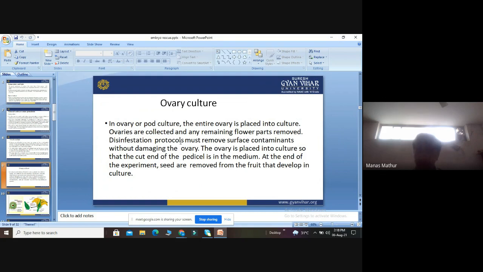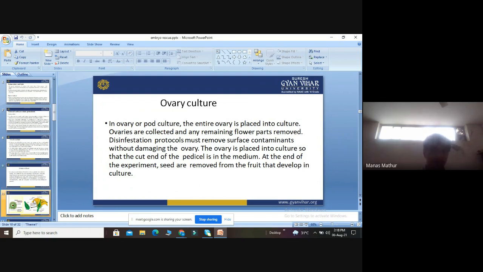The same concept applies here also. After treatment with various disinfectants, the ovary is placed in the culture medium. They are cut from the pedicel. At the end of the experiment, seeds are removed from the fruit that develops in the culture.